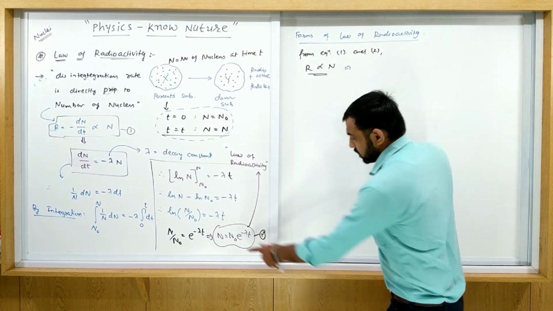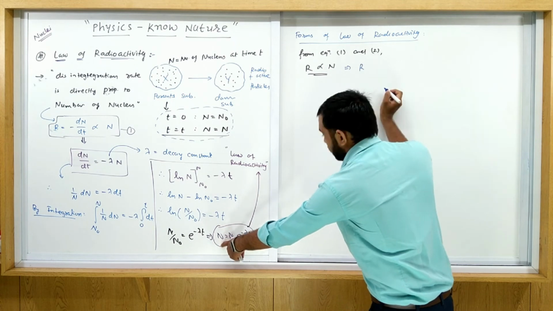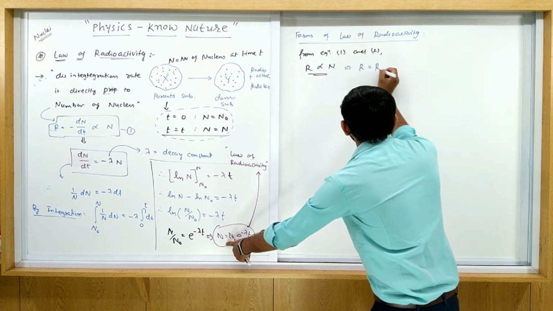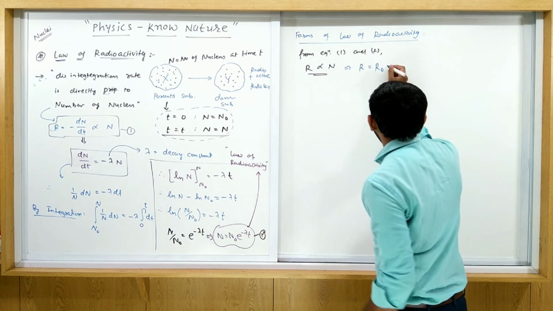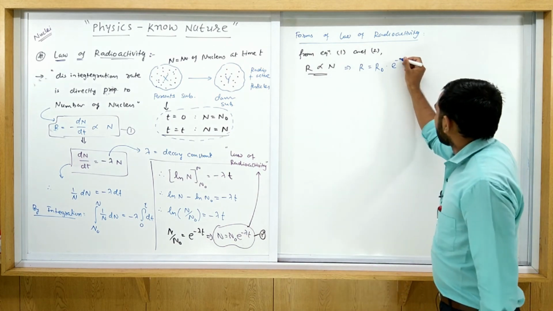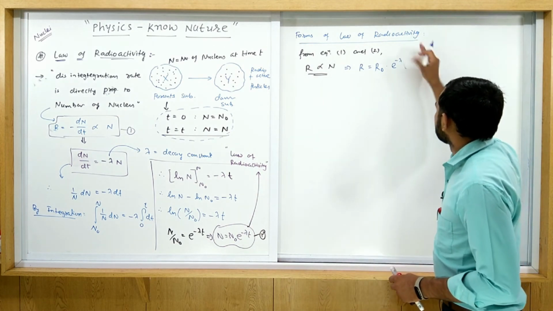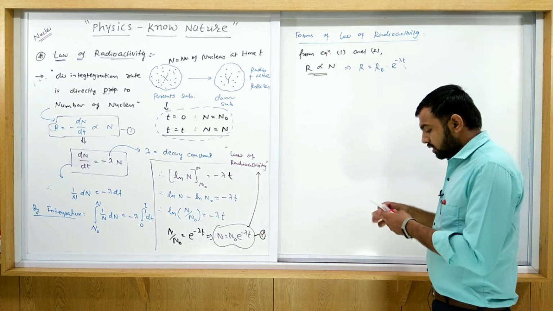So from this equation, N is replaced by R, N0 is replaced by R0, and R is equal to R0 e raised to minus lambda into t. So this is another form